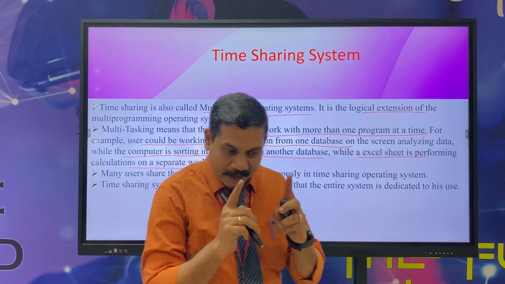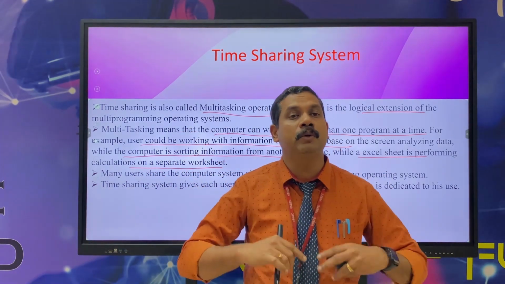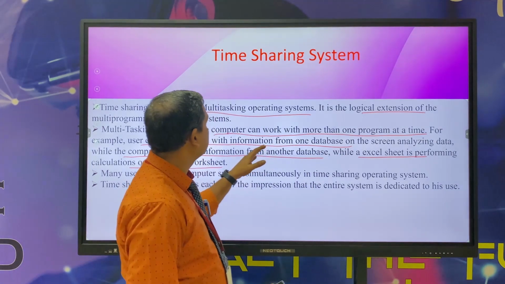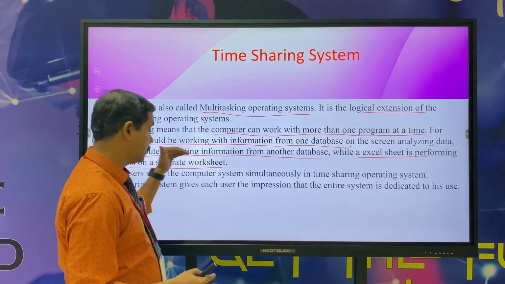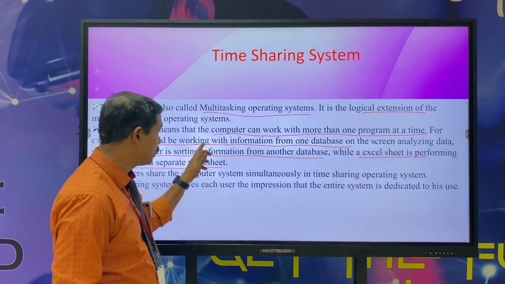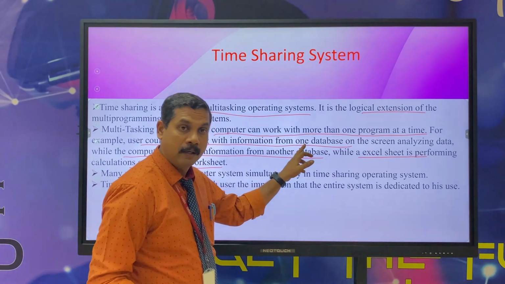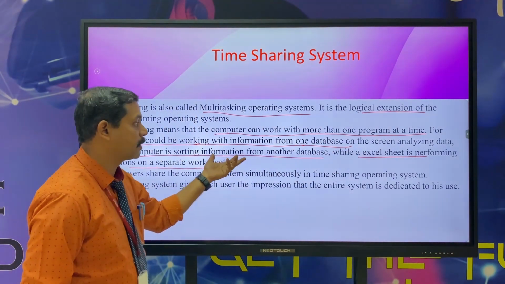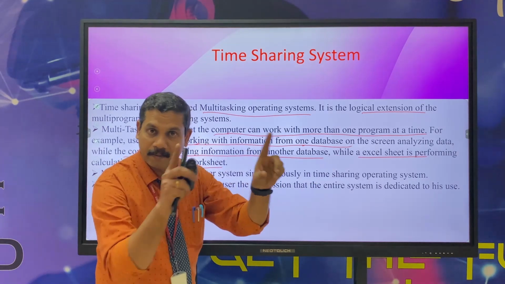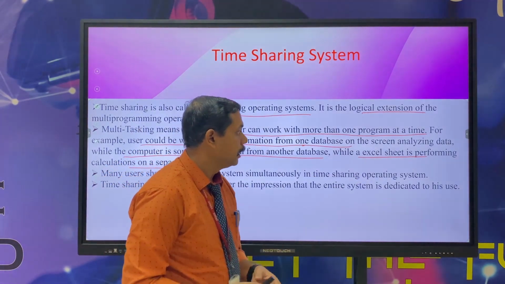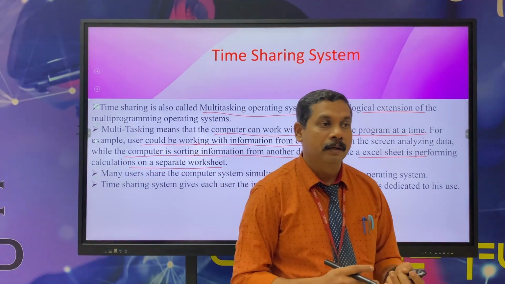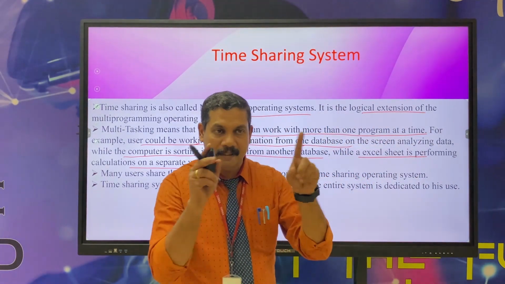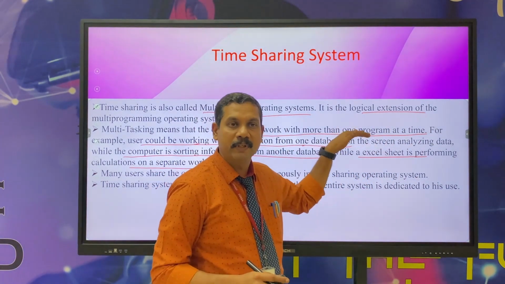At the same time, we have to see the number of systems, that is, the number of windows. One window is used for one database, analyzing the data. The second window is where the computer is storing the information from another database. The third one is the Excel sheet. So the number of screens open at the same time.